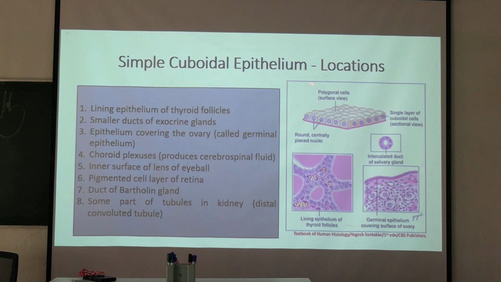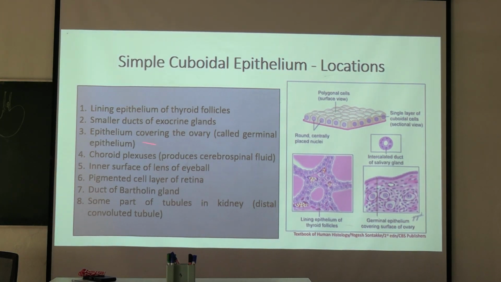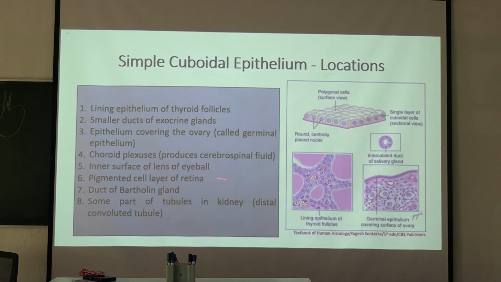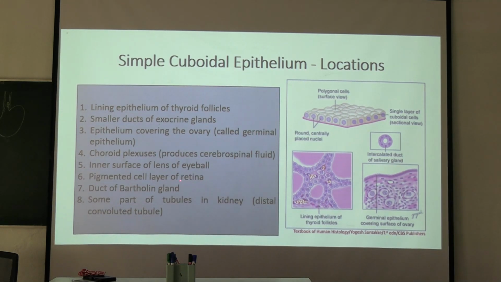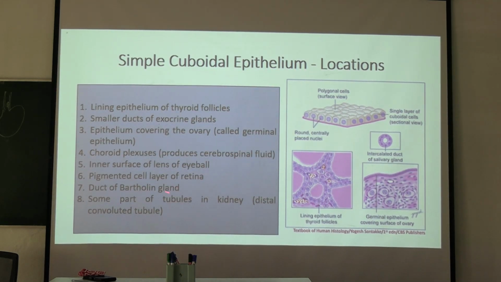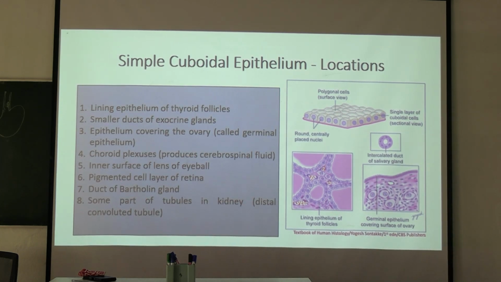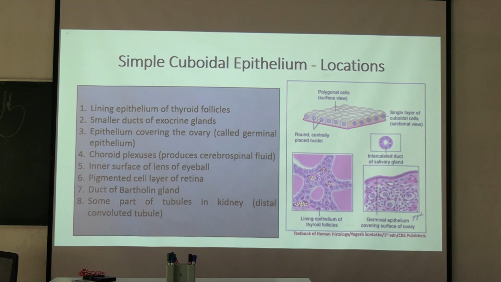So simple cuboidal epithelium: lining epithelium of thyroid glands, smaller ducts of exocrine glands, epithelium covering the ovary called the germinal epithelium, choroid plexuses which produce the CSF, cerebrospinal fluid, inner surface of the lens of the eyeball, pigmented cell layer of the retina, ducts of Bartholin gland, some parts of tubules in the kidney, distal convoluted tubule and proximal convoluted tubule, like this.